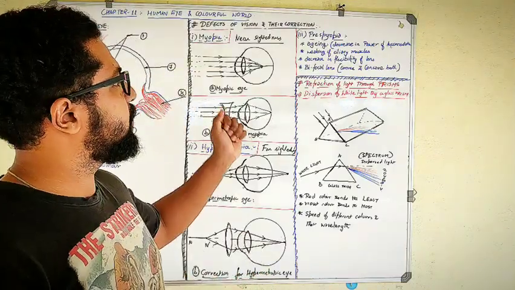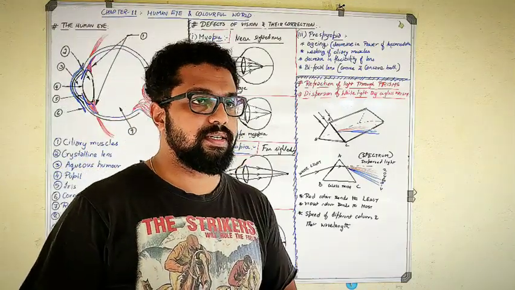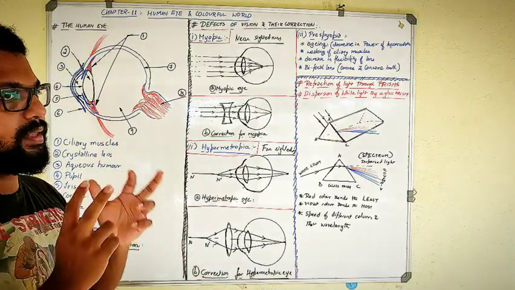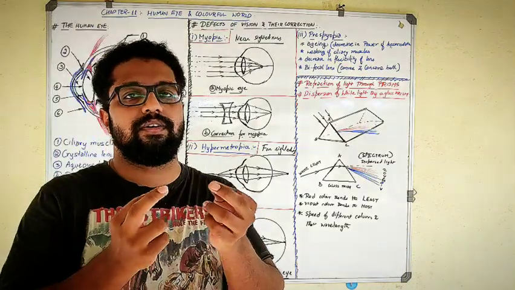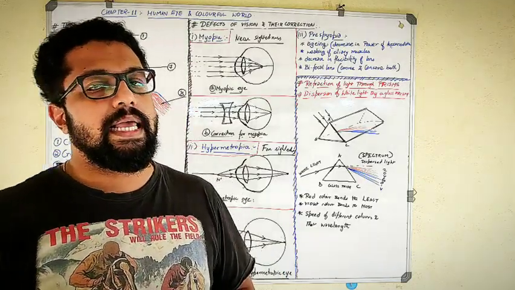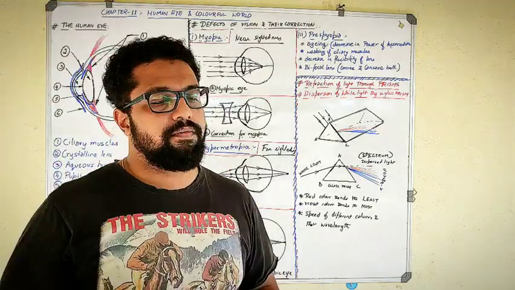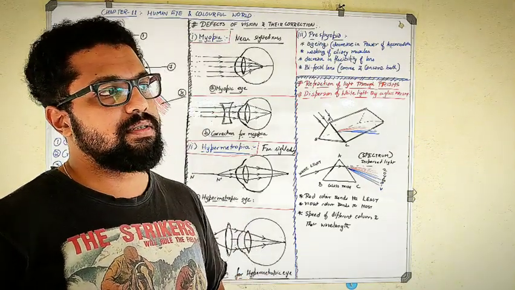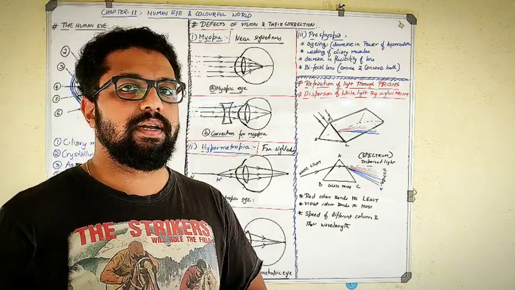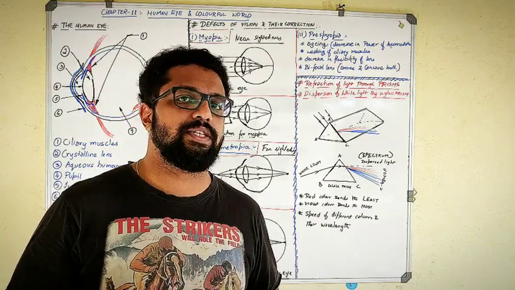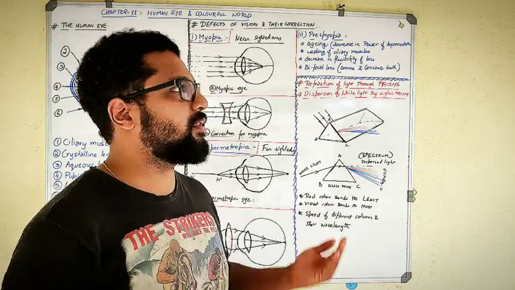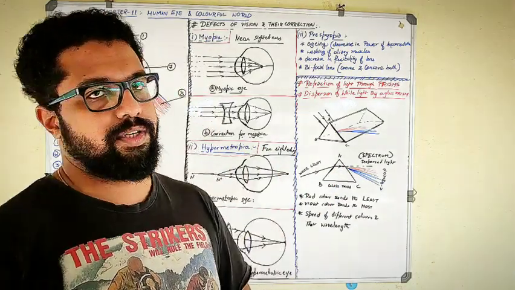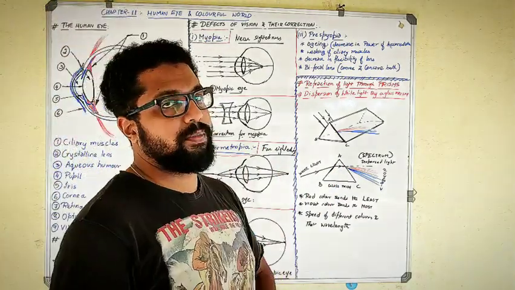One more reason is the weakening of the ciliary muscles. The ciliary muscles are the muscles which hold the lens together and help in the contracting and expanding of the lens, and they become weaker. When they become weaker, they automatically won't be able to change the focal length of the lens. So the lens will not be able to focus on farther or nearer objects. That is the main problem in presbyopia.